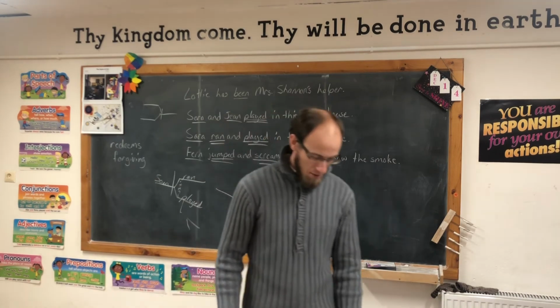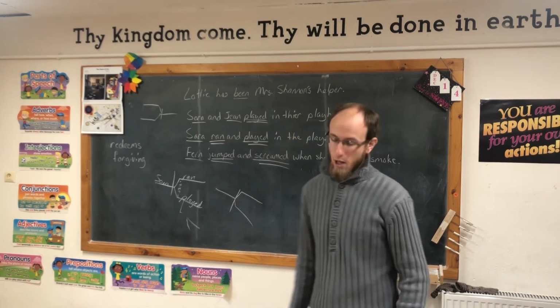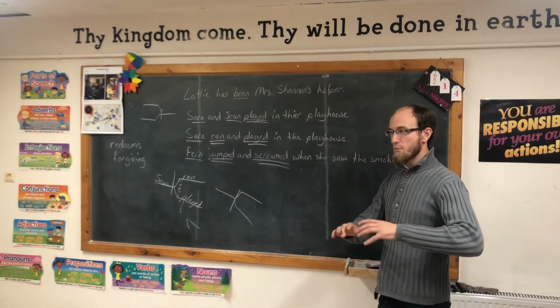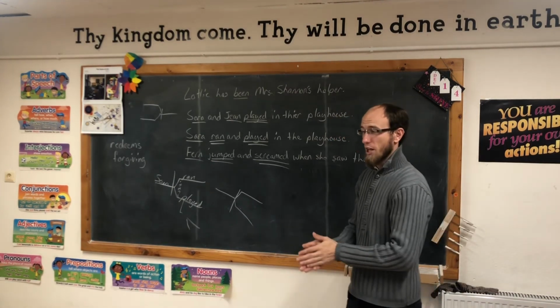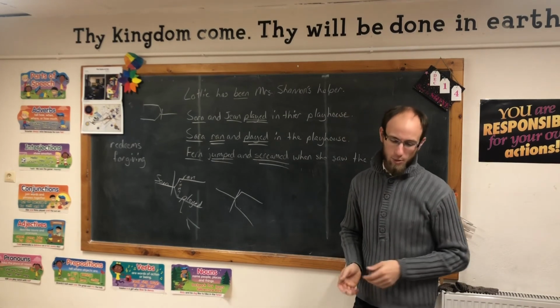That's as simple as it is. Compound verbs mean that there's one subject, but it's doing two different actions. We could actually have it do three or four different actions. And so we have to make a fork and put the verbs on the fork.